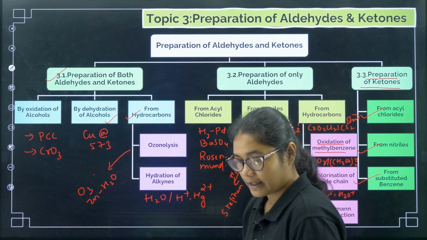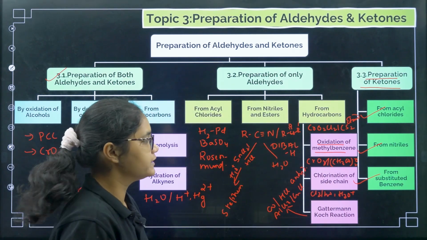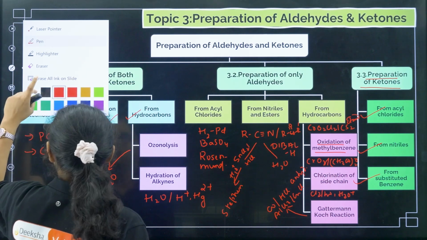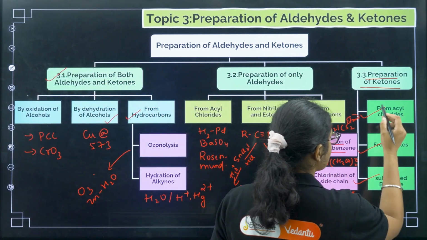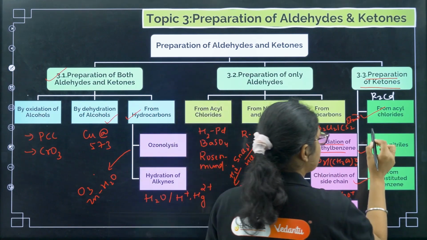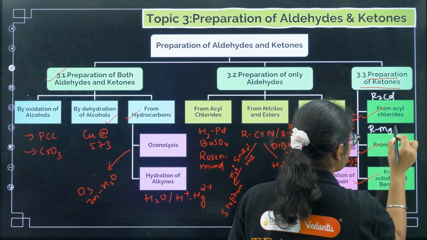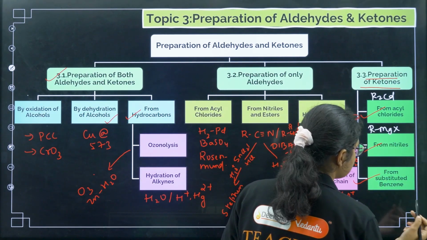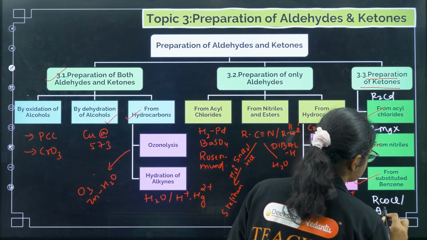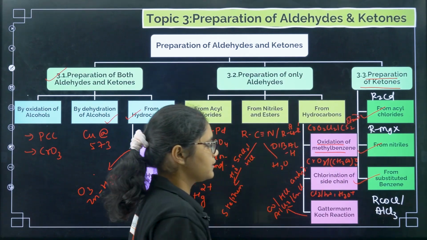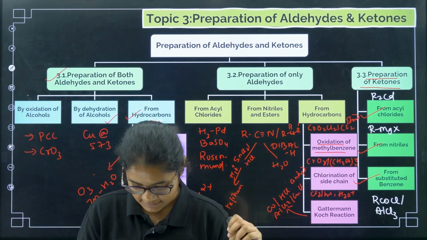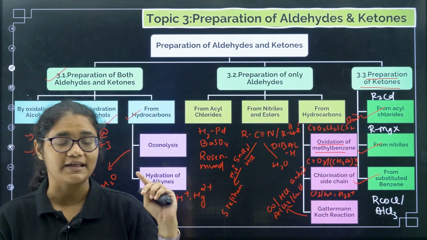Right. Then next coming to this part, from acyl chlorides. So let me take a different pen here. Yeah. So from acyl chlorides we used R2Cd, dialkyl cadmium. With nitriles we used Grignard reagent. And then from substituted benzene, this is your Friedel-Crafts reaction, we used RCOCl in presence of AlCl3. Clear? So I hope you have remembered all these reactions. If not, write it again and again, students, and then revise.